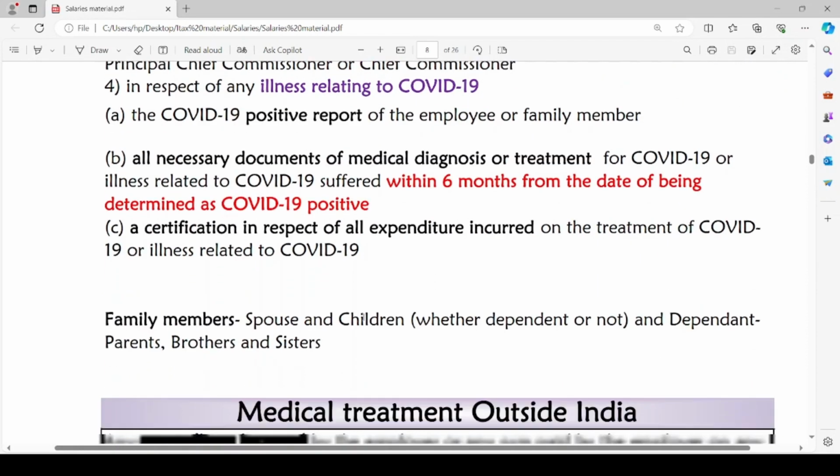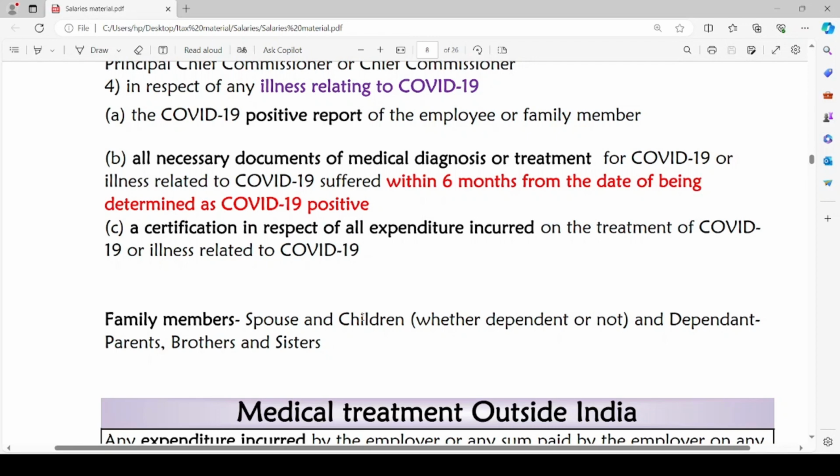Relating to the COVID-19 point, there are few conditions. The COVID-19 positive report of the employer family member should be provided. All necessary documents of medical diagnosis or treatment for the COVID-19 or illness related to COVID-19 suffered within the 6 months from date of being determined as COVID-19 positive are to be produced. The necessary documents of medical diagnosis as well as the treatment. The documents regarding these two things should be provided, and the time limit will be within the 6 months from date of being diagnosed with COVID-19.